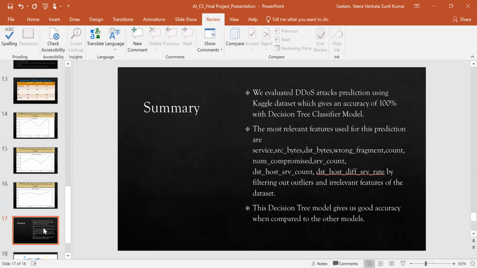The most relevant features used for this prediction are service bytes, DST bytes, wrong fragment, and these are the basic features used to predict the accuracy and create a confusion matrix, providing the F1 scores and all. Finally, this decision tree model gives us good accuracy when compared to the other models.